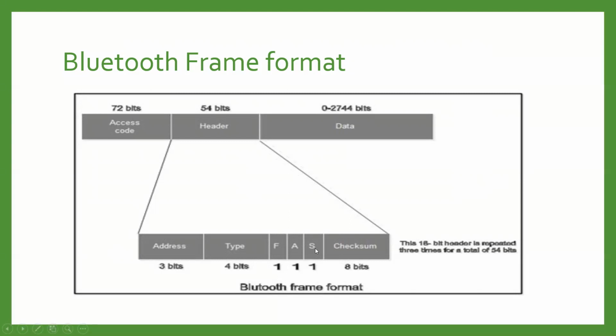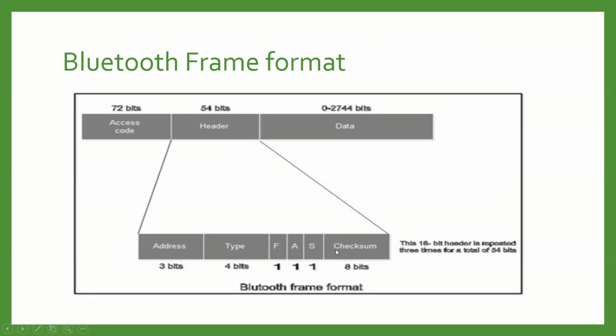Then we have the next field, the S field, which is used for the sequence number. This bit contains the sequence number of the frame to detect retransmission, as the stop and wait protocol is used in this Bluetooth architecture. What the stop and wait protocol is, we will see in upcoming chapters, but right now you only have to remember that S is for sequence number.